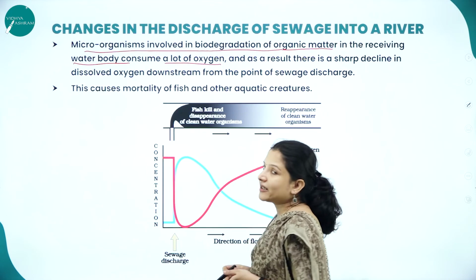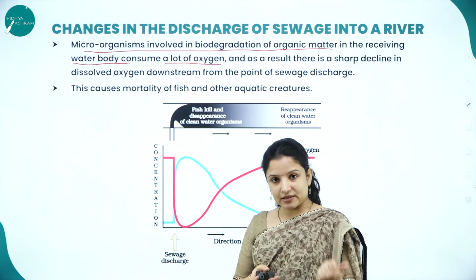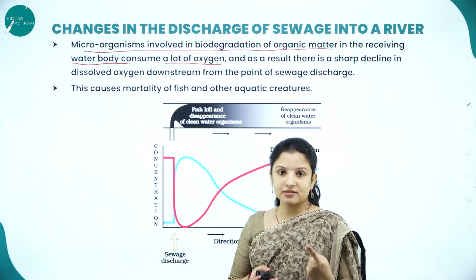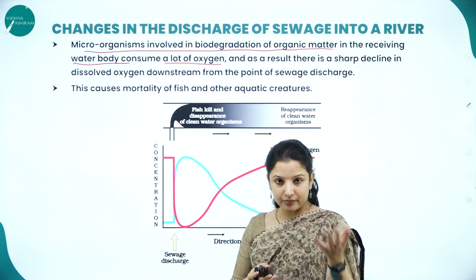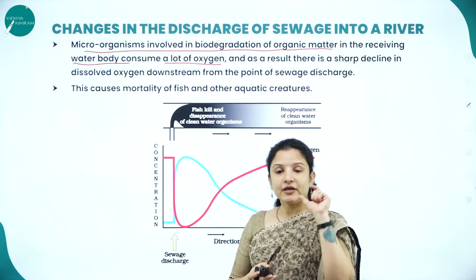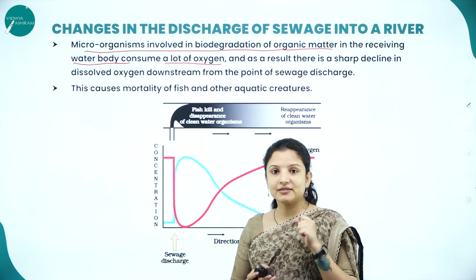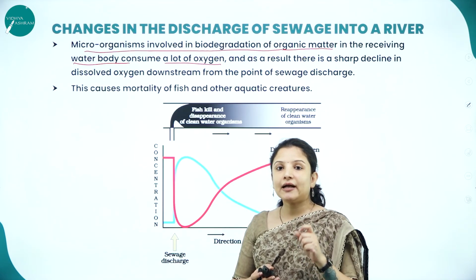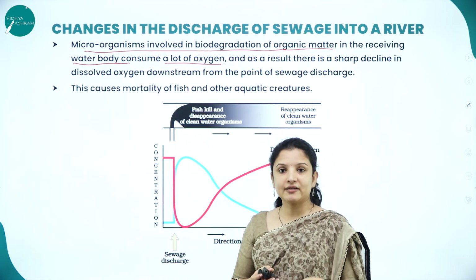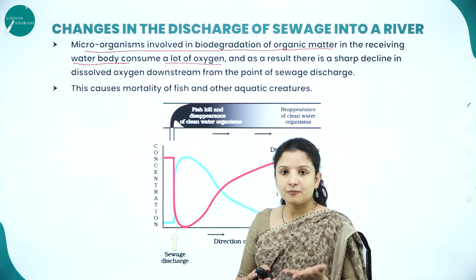We all have studied about the biological oxygen demand. That is in your second PUC itself, one of the chapters, where we studied how sewage treatment is done. And at the end, if the impure water has become free of sewage and it has become pure, we measure the biological oxygen demand. If the biological oxygen demand is less, then we will understand that water is pure. If it is more, we'll understand that bacteria have died there because of toxic chemicals present in the sewage, and therefore it is more there.